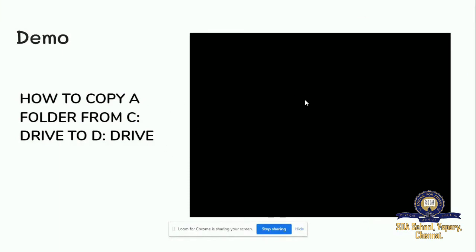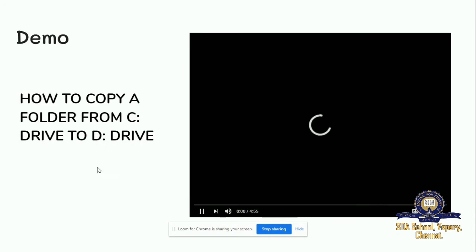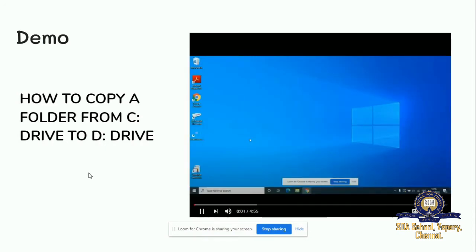Now we'll see how to copy a folder from C drive to D drive. First, go to Start and click My PC.